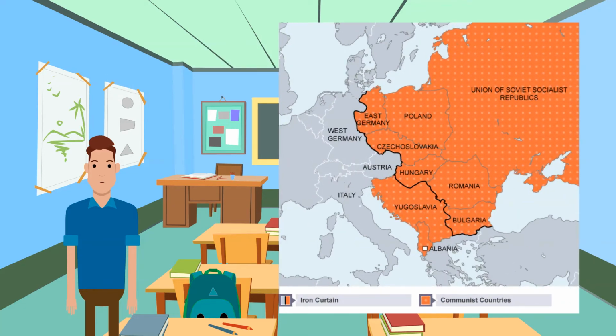In a nutshell, what Churchill meant by this was that the Allies had spent 6 years fighting for freedom from fascism in Europe, only to have half the continent now under Soviet dictatorship.